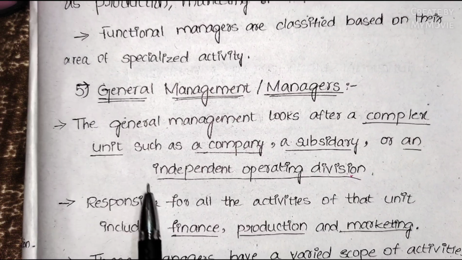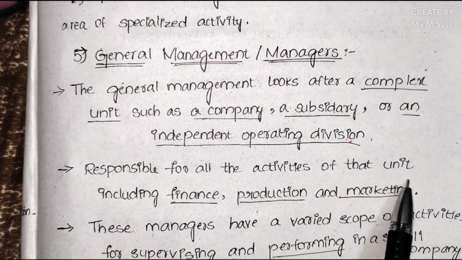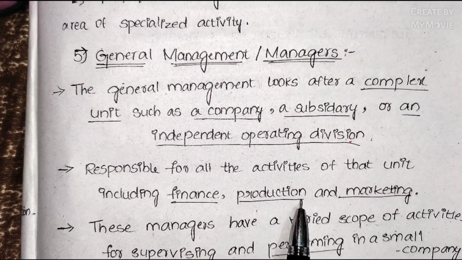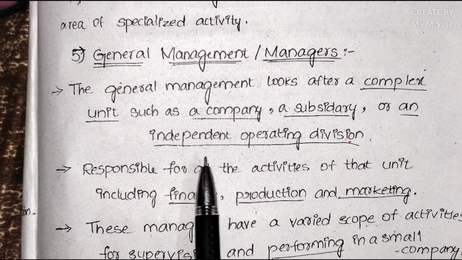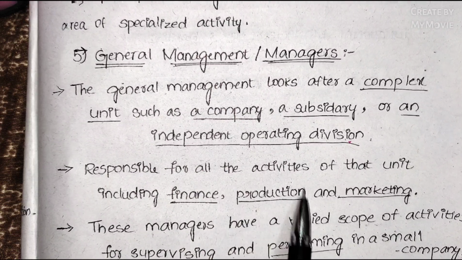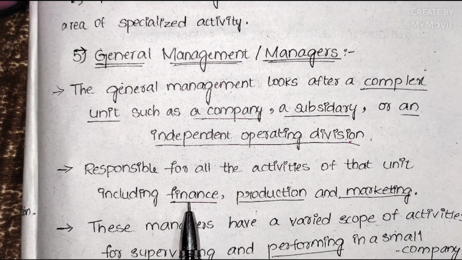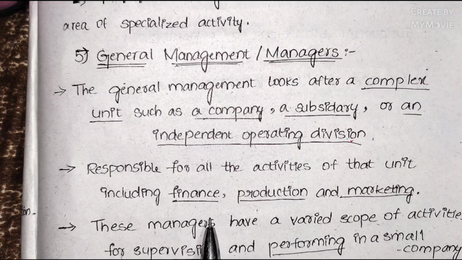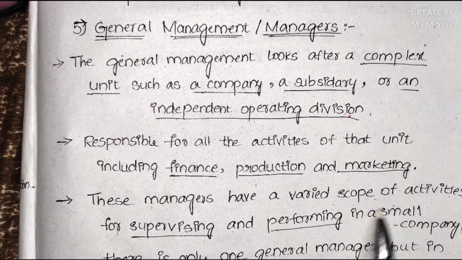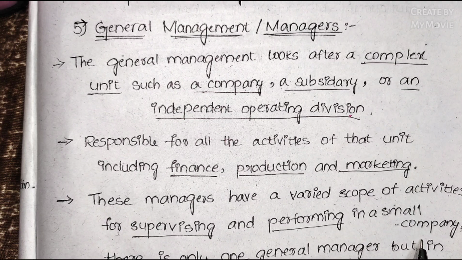These are the heads of the organization, responsible for all the activities of that unit, including finance, production, and marketing. So these general managers are responsible for all the departmental heads, such as finance, production, or marketing. These managers have a varied scope of activities, supervising and also performing tasks in a small company.